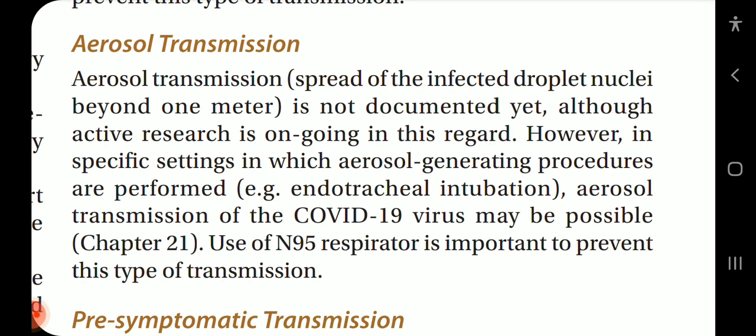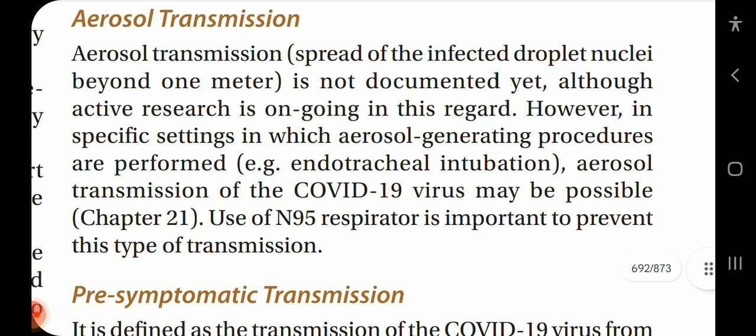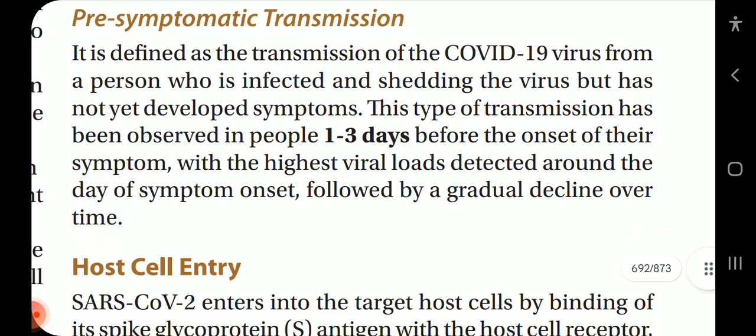Next is the aerosol transmission. Aerosol transmission, spread of the infected droplet nuclei beyond 1 meter, is not documented yet, although active research is going on in this regard. In specific settings in which aerosol generating procedures are performed, like endotracheal intubation, aerosol transmission of COVID-19 virus may be possible. Use of an N95 respirator is important to prevent this type of transmission.